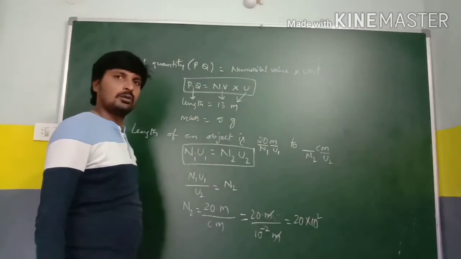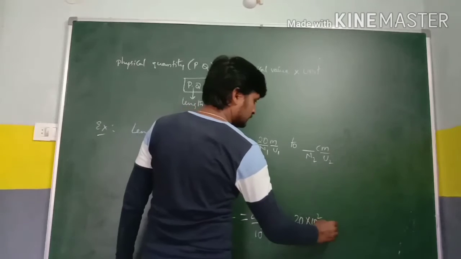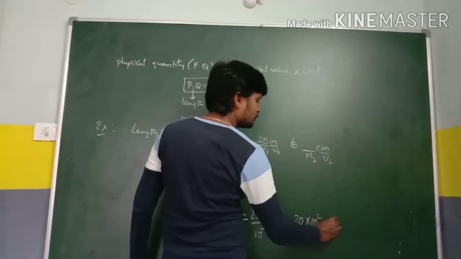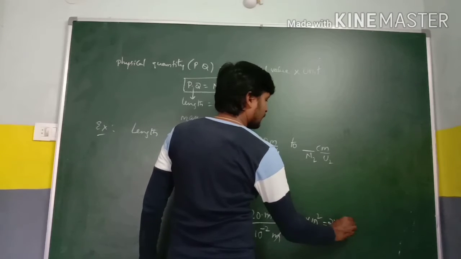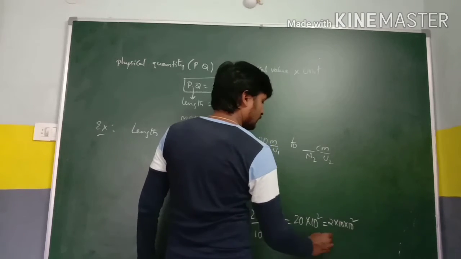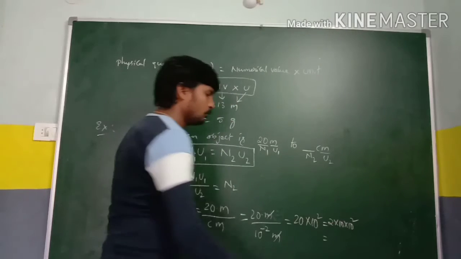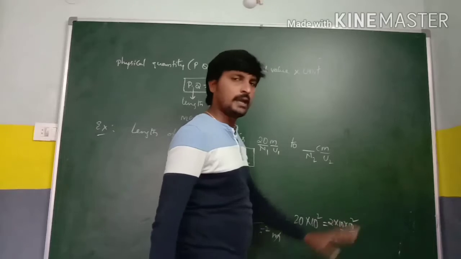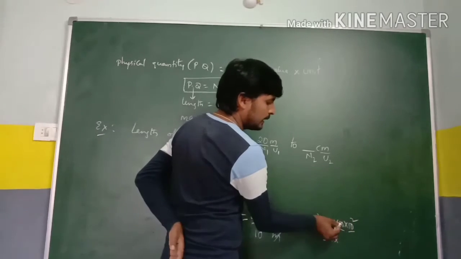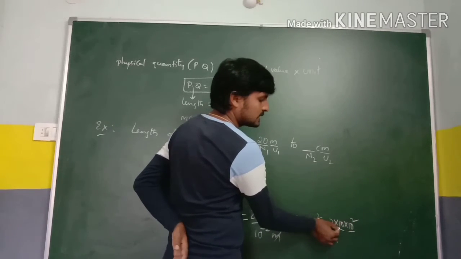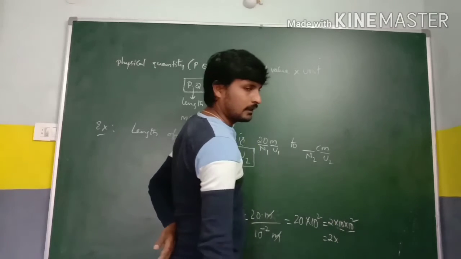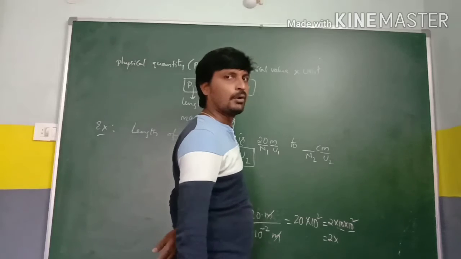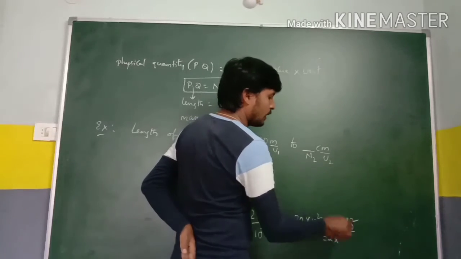So that is equal to, here I am writing this 20 as 2 into 10 into 10 power 2. When the bases are the same, 10 and 10, the powers should be added. Here, for this 10, nothing is written in the power, so if nothing is there in the power, the value is 1.